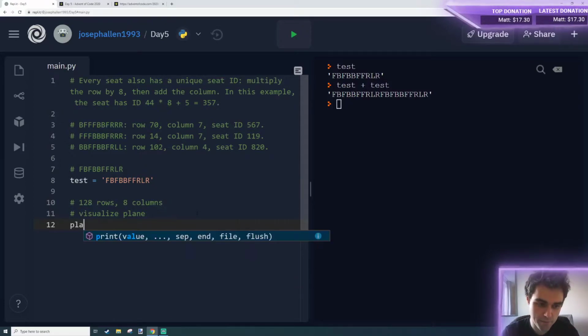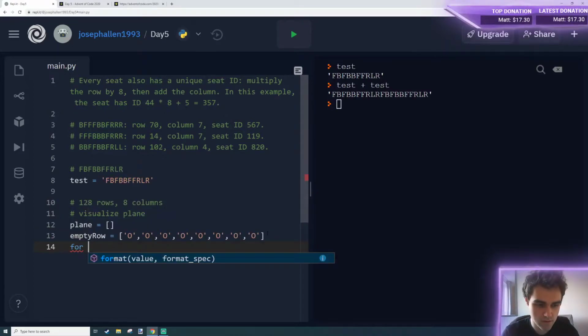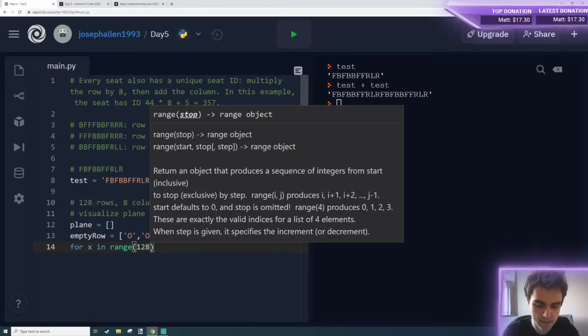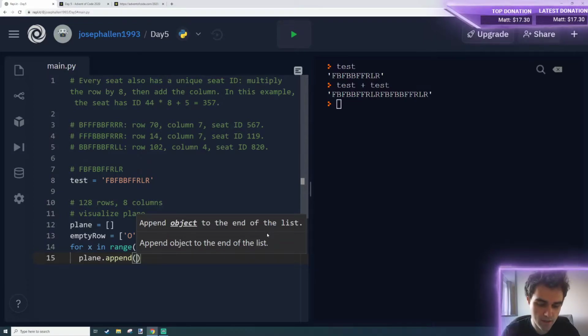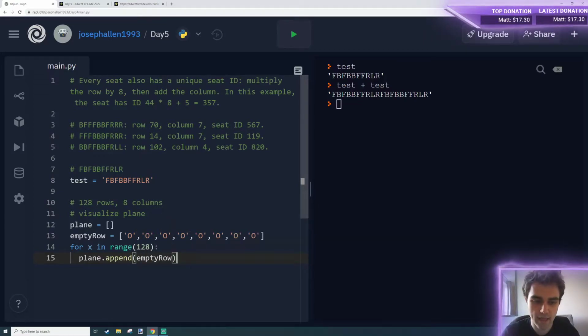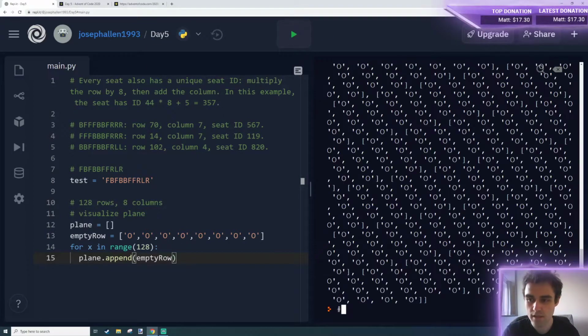We could have a plane object that's going to be a list, and then an empty row object, which is going to be a list of empty seats, which I'm going to denote with a circle. 5, 6, 7, 8, and then I'm going to do for x in range 1 to 8 colon, I'm going to add this to our plane object, append empty row, and then now if I print out our plane, that looks terrible.